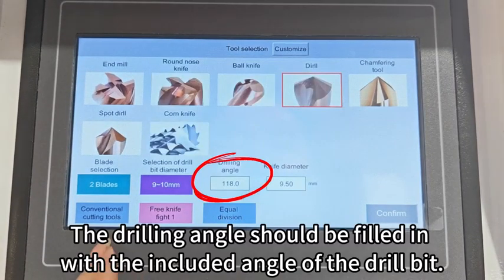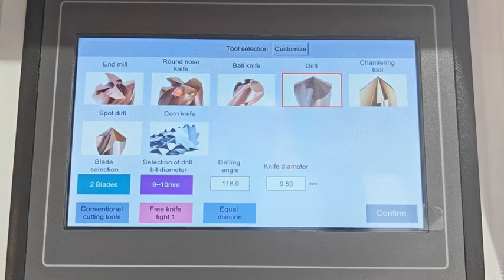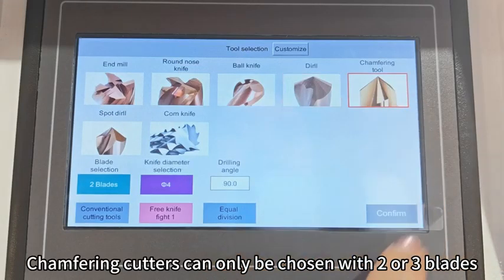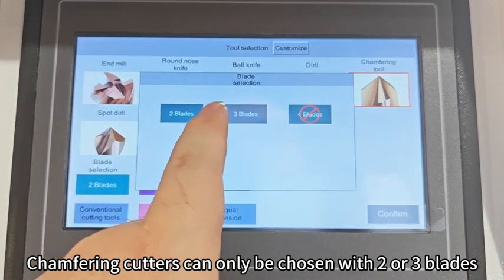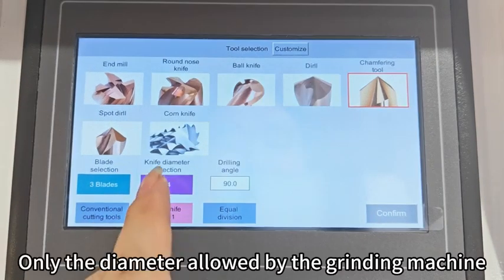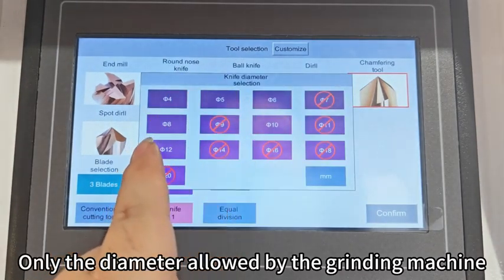The drilling angle should be filled in with the included angle of the drill bit. Chamfering cutters can only be chosen with R or Sun blades. Only the diameter allowed by the grinding machine can be chosen.